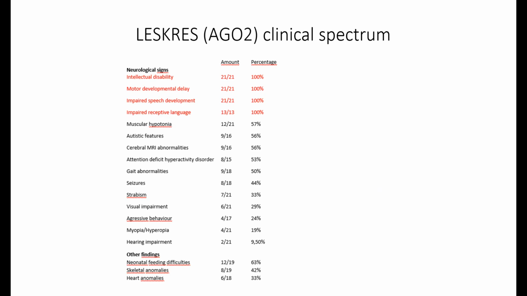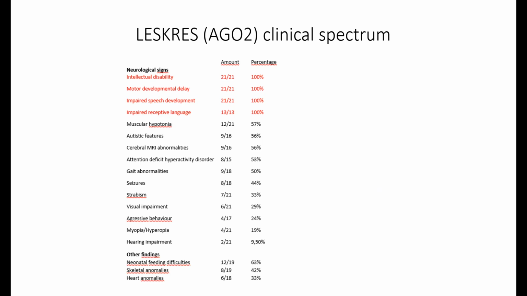I get the information if the children have intellectual disability, and all of them have it. The only question is to which degree. And we really observe high clinical variability in these symptoms. There are children who have a mild intellectual disability or severe intellectual disability. But also this information is really hard to interpret because this is a subjective thing.